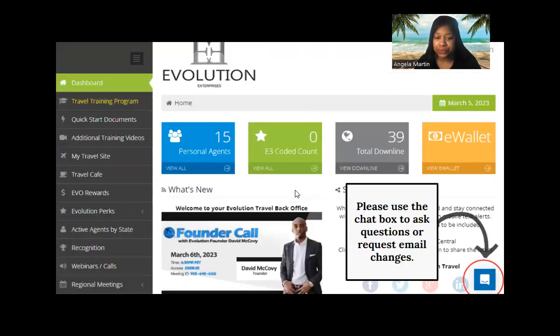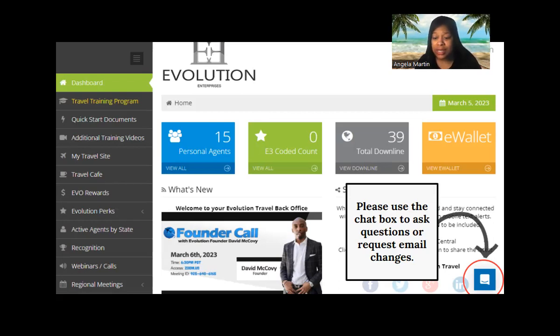So let's keep going. Now, we talked about the back office, and I love to talk about the ways in which you can access certain things. It took me about 6 months after becoming an agent before I found out about this wonderful tool over here, this chat box tool, and what it's used for. A lot of agents, when they start off, we tell them when they're enrolling to create a separate email account, so that they can receive all of their vendor supplier emails in their travel-related email only instead of their personal one. Sometimes new agents are unable to do that for time restrictions, what have you.